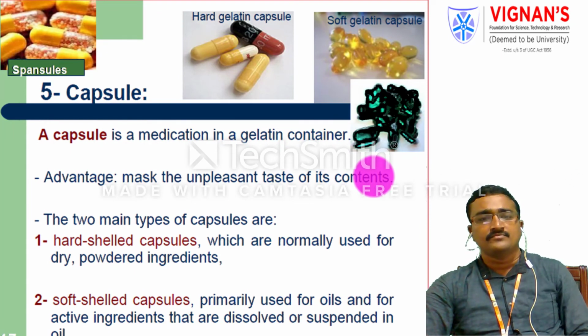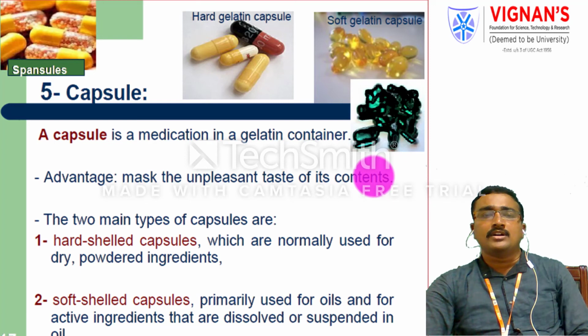The capsule is a medication mainly containing gelatin. The outside shell is mainly made up of gelatin, whether it is type A gelatin or type B gelatin. The type A gelatin has an isoelectric point mainly in the range of 9, but the type B gelatin has an isoelectric point mainly in the range of 4.5 to 5.